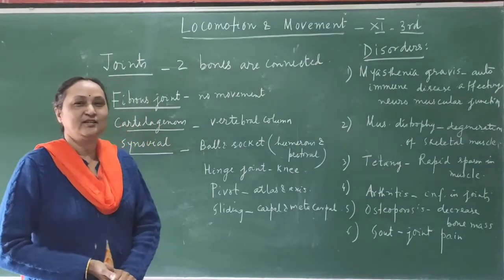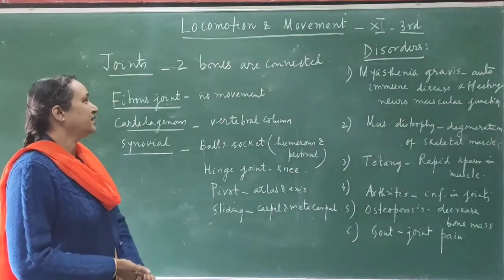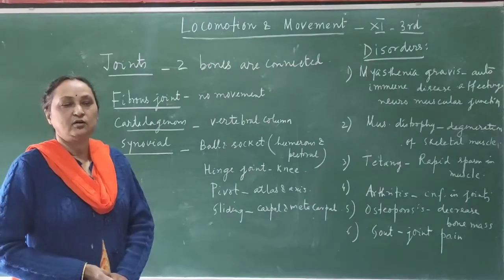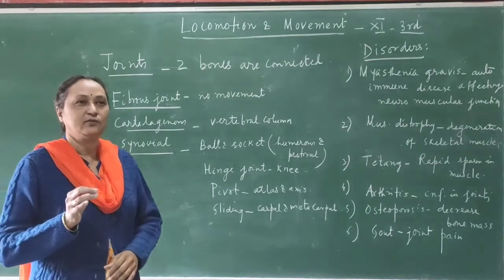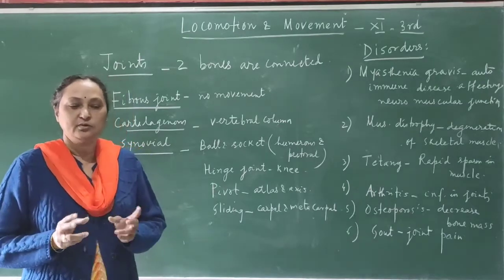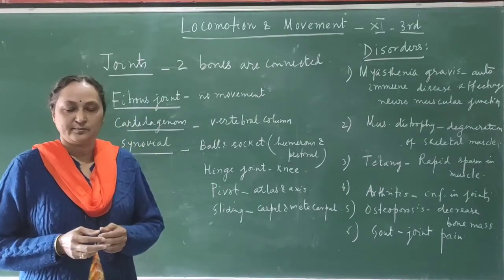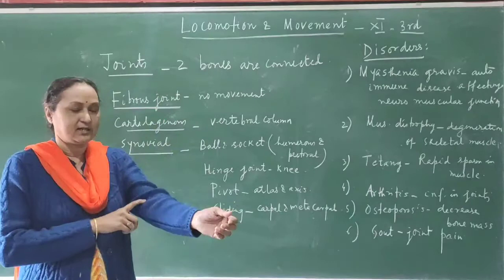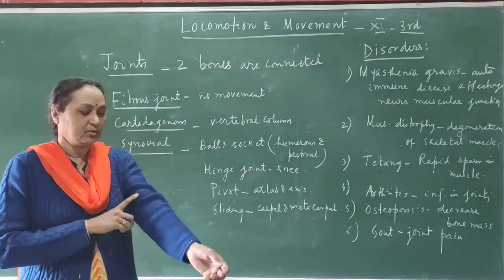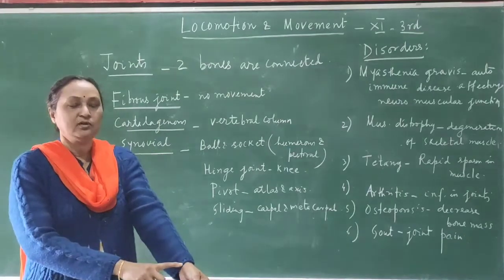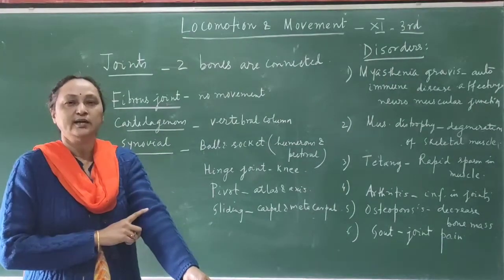Now the next one is joint. So joint is the place where 2 bones are connected, or bone is connected to cartilage. So joint is very essential for movement. If there were no joint, then the bones would be stiff. For example, suppose you take this part, there is a joint, so you are able to bend. If there were no joint, and this was one single bone, then there would be no movement or bending.